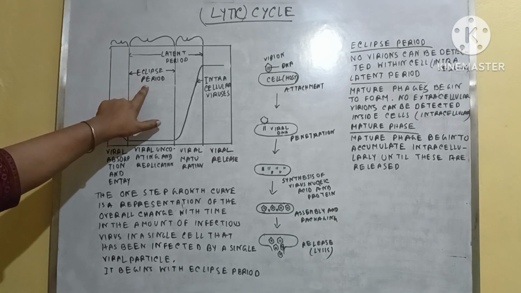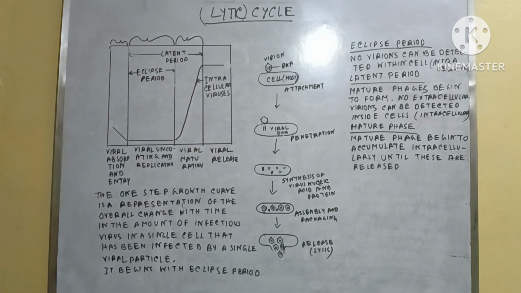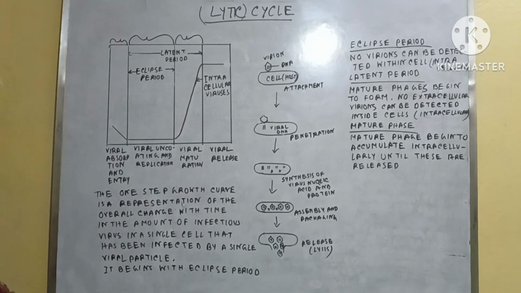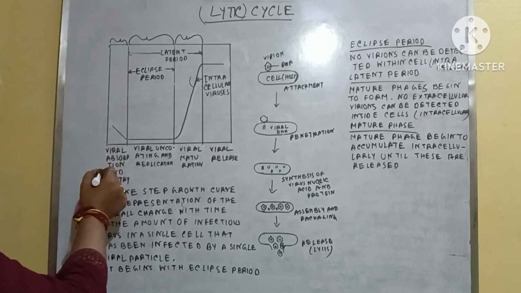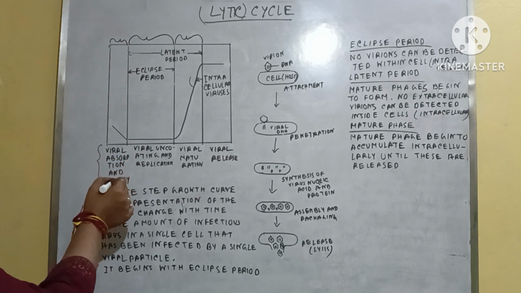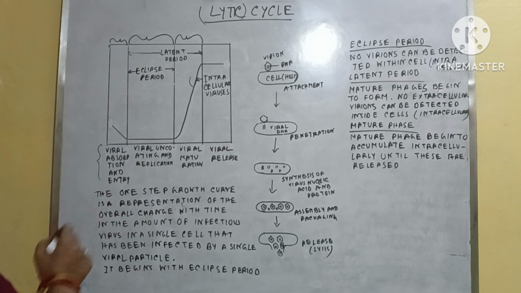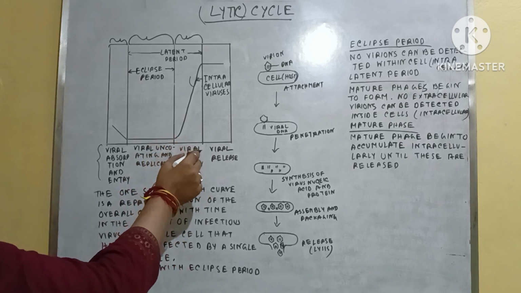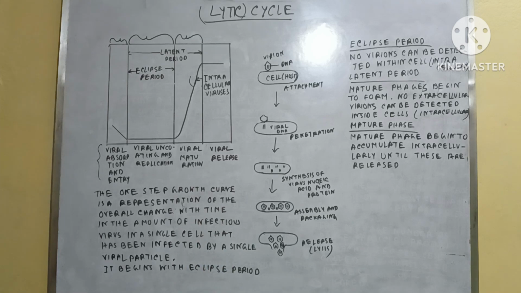First one is the active period, second one is the latent period, and the third one is the intracellular viruses, where the most intracellular viruses are produced. Okay, and the first phase is called the viral absorption and entry. Second, the eclipse period, here viral DNA replication is occurring, and in the third phase, viral maturation is seen, and in the fourth phase, viral release is seen, or release of numerous viruses.